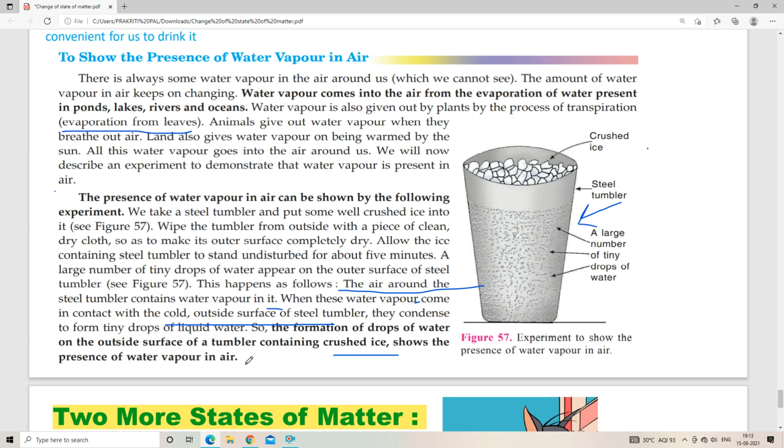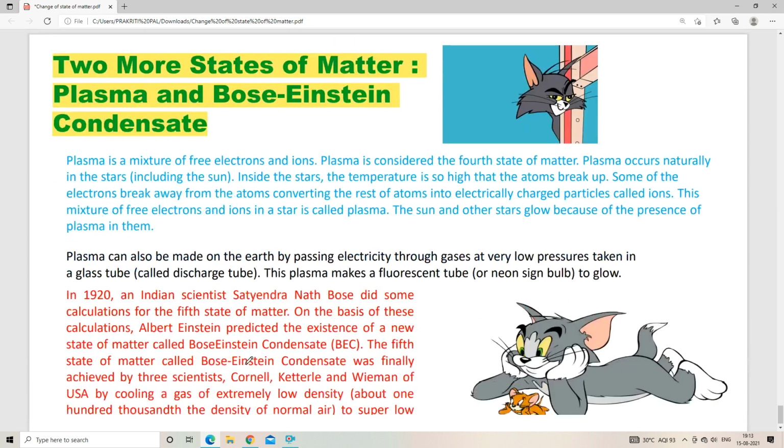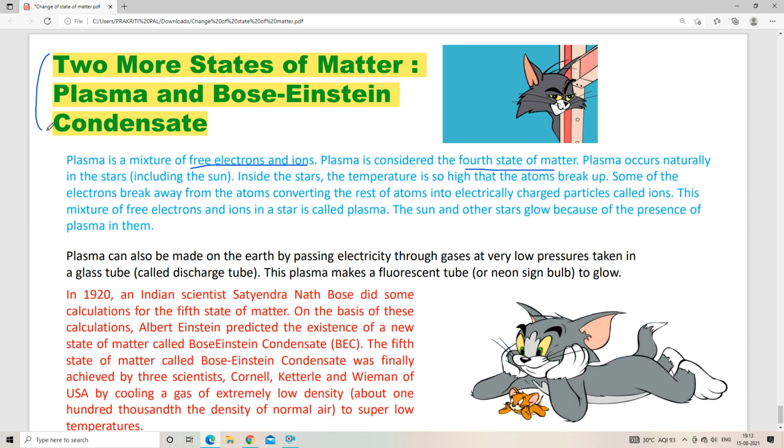Now we will know about two more states of matter. One is plasma and one is Bose-Einstein condensate. Plasma is a mixture of free electrons and ions. It is the fourth state of matter. We are very aware of the three states of matter: solid, liquid, and gas. And plasma, a mixture of free electrons and ions, is considered the fourth state of matter. These two states are not that important at this stage, but we have to simply know the names.